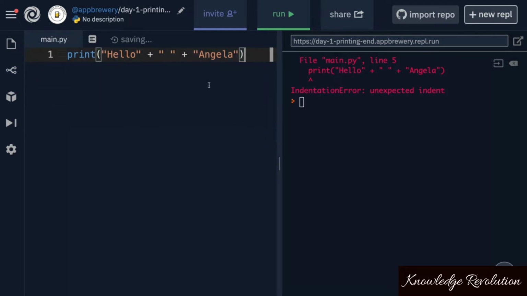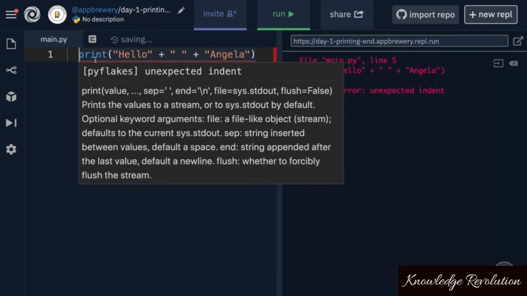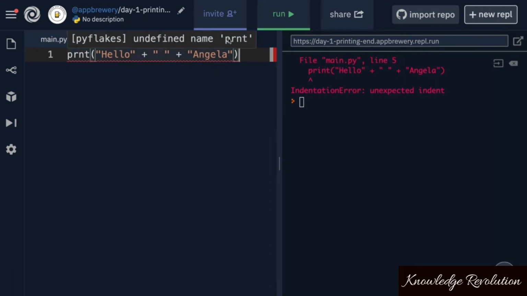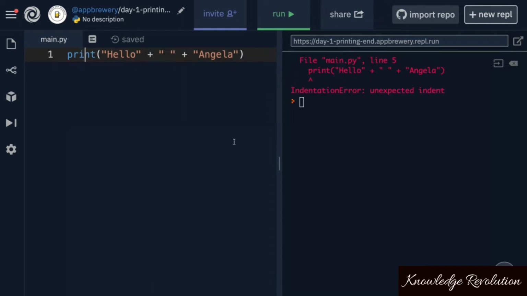But with Code Intelligence enabled, every time we make an error, such as an indentation error like this, we'll be able to hover over it and you'll see unexpected indent. So we'll be able to fix that. If we forget to close off our print statement, then we'll get a little squiggly line next to it. And if we say misspelled our print statement, we'll also get errors telling us that undefined name, or it doesn't know what this PRNT is. And the syntax highlighting also changes, and everything should all help you to avoid mistakes and write good, solid code.